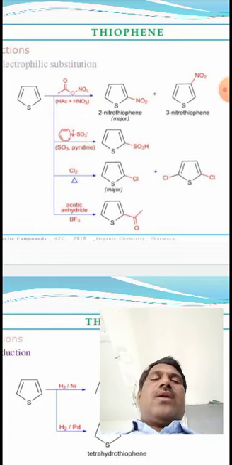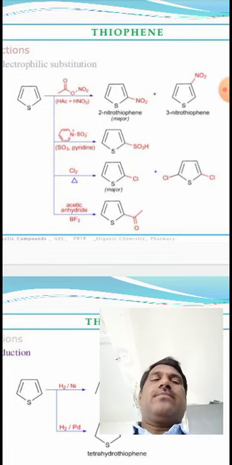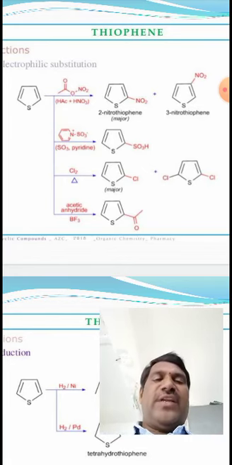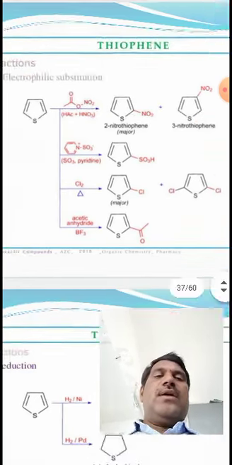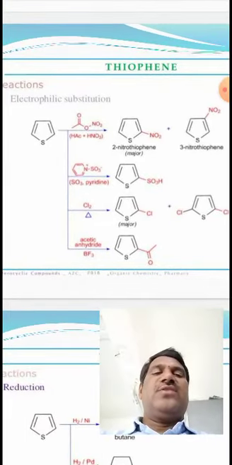Thiophene reacts with acetic anhydride in the presence of BF3. The acyl group attacks the second position of thiophene. These are the electrophilic substitution reactions of thiophene.